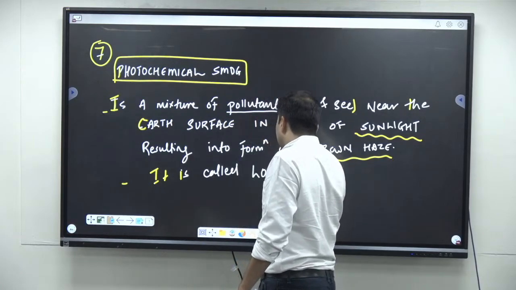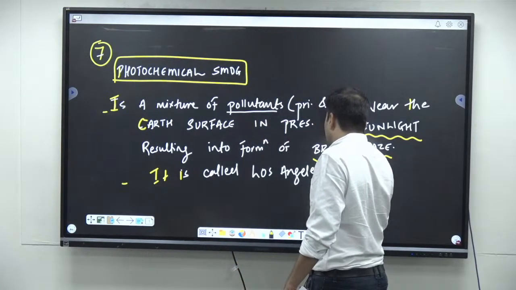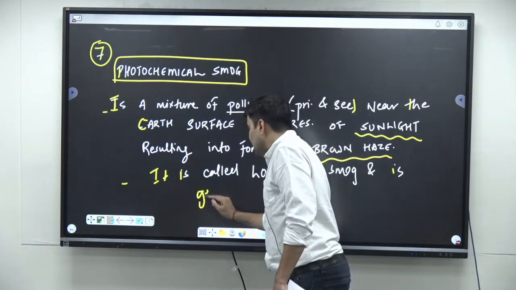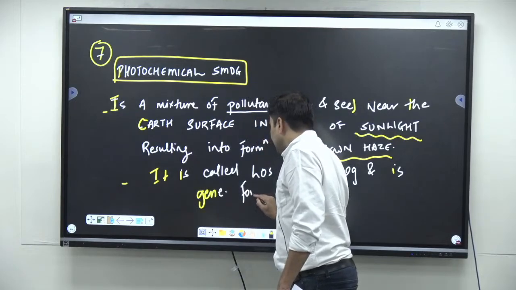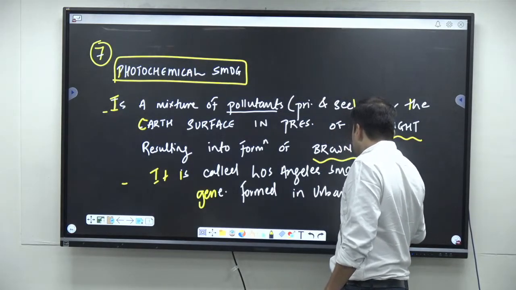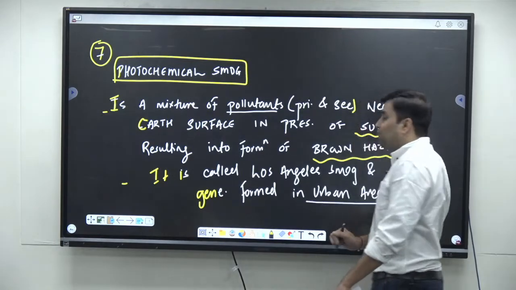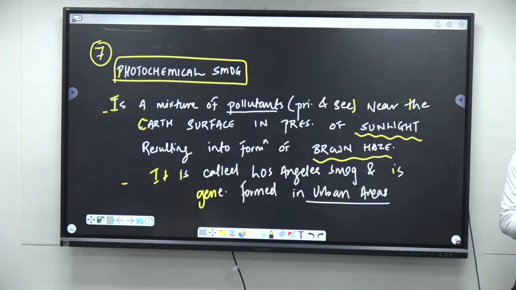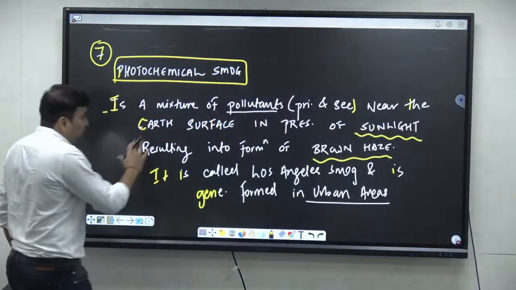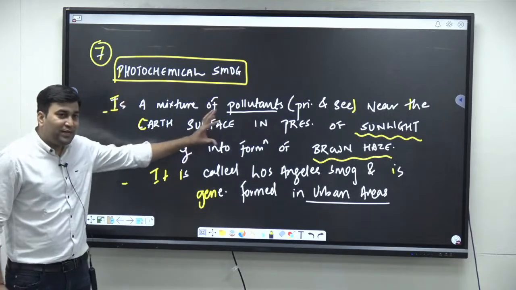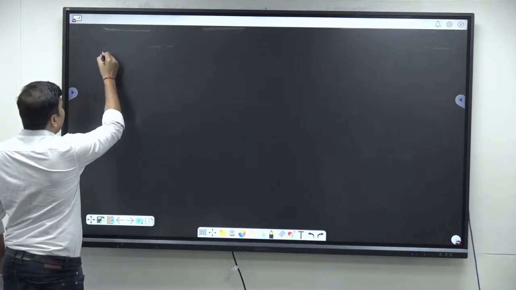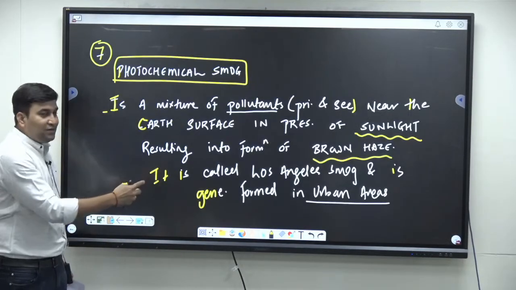So here it is also called Los Angeles smog, and is generally formed in urban areas. It is generally found in the urban areas. Why? Because of complex chemical reactions. And what are the sources of these pollutants? So after writing this brief introduction, that it is also called Los Angeles smog and it forms the brown haze over the urban surface,